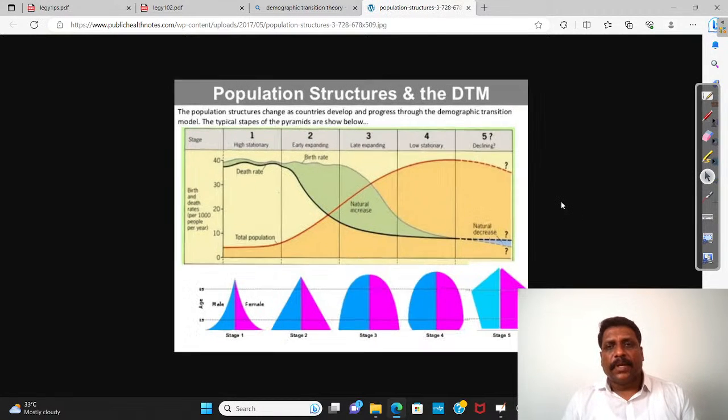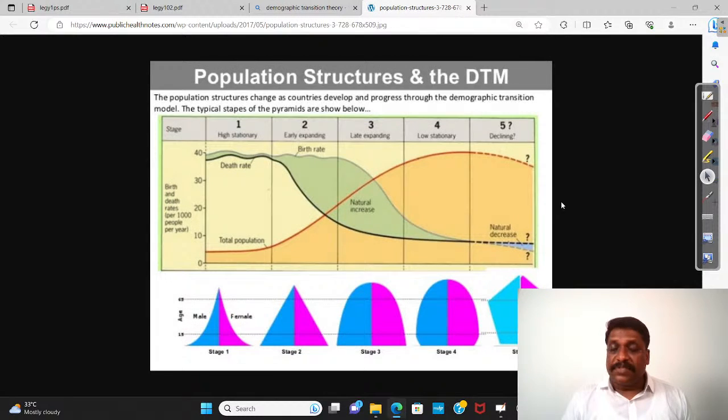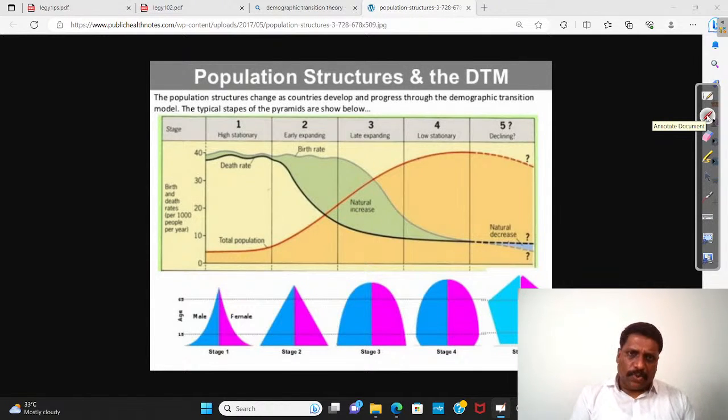See here, actually we have these five stages in the demographic transition model. The demographic transition model goes in a unidimensional format, saying how a traditional society, in the event of becoming a modern society, has a population character. Or it says that in the evolution of population, any society normally goes through five phases or five stages. What are the five stages? One stage you call as high stationary.